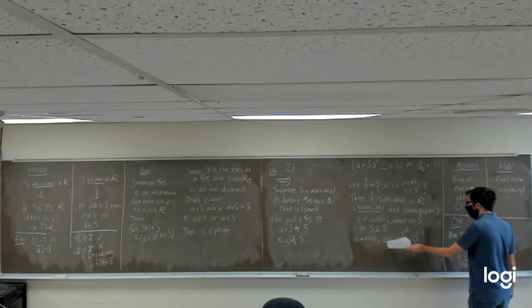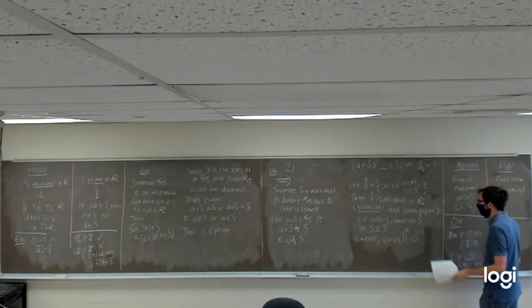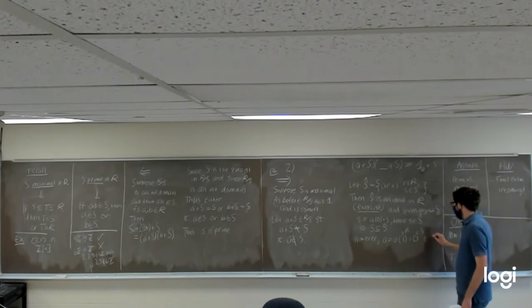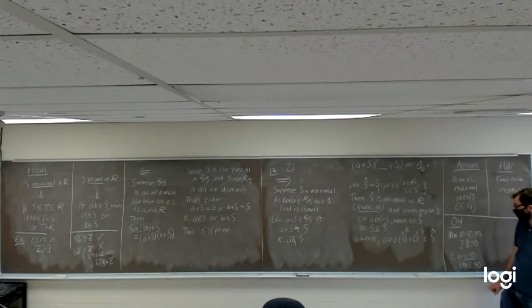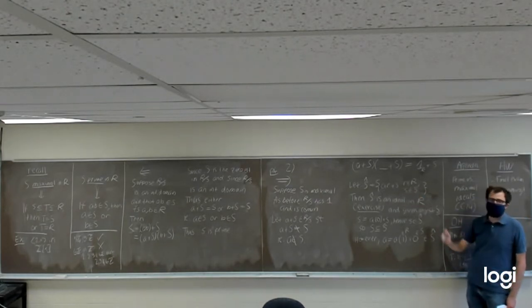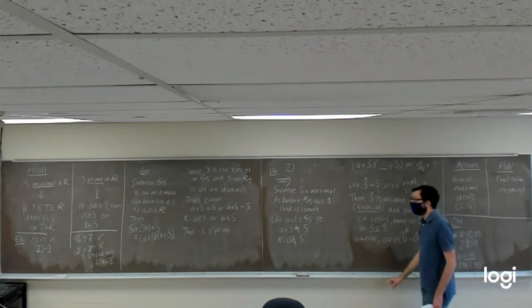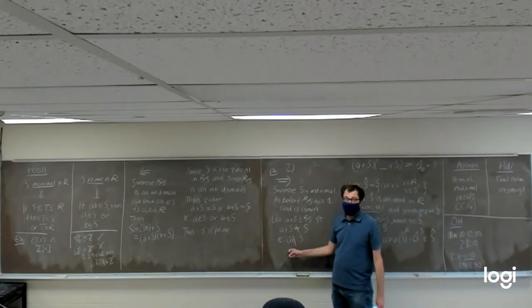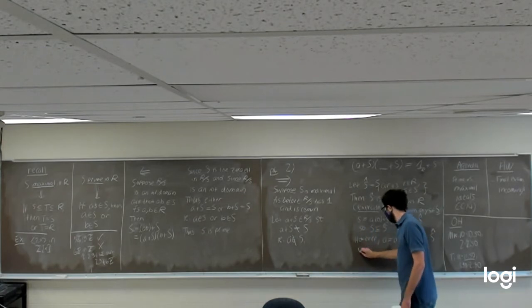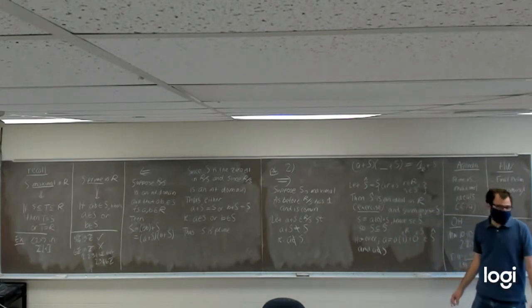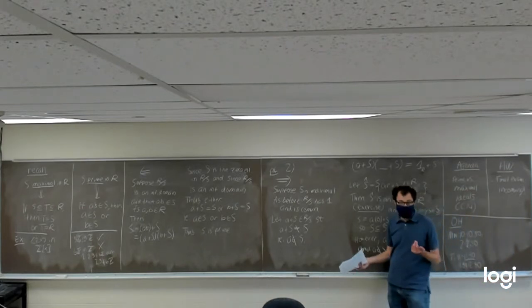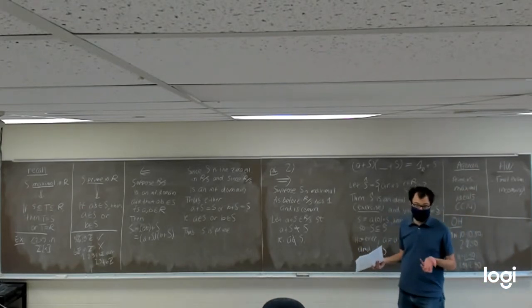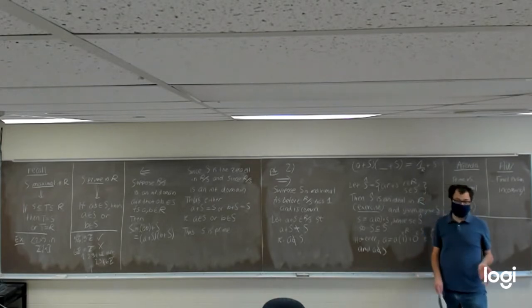So we can write a in the form a times something in our ring plus something in S, which tells us that a has to be an element in S hat. So we know a is in this set here, S hat, that we defined. But we also know a is not an element in S, because that's one of our initial assumptions. We assumed a is not an element in S because we wanted a plus S to be the non-zero element in our quotient ring R mod S.